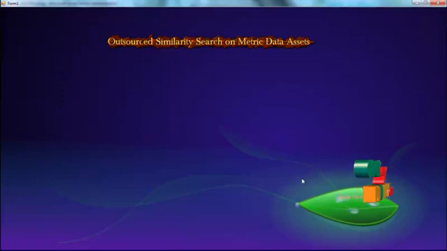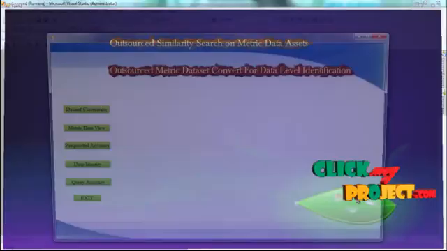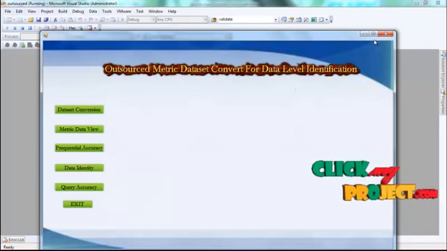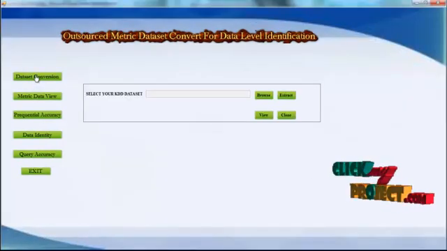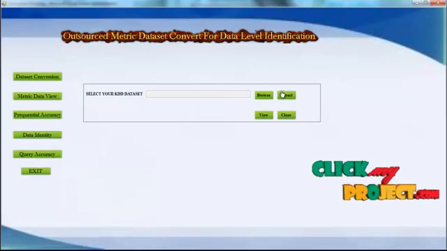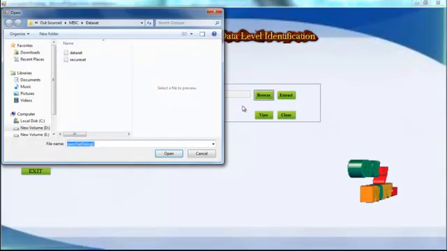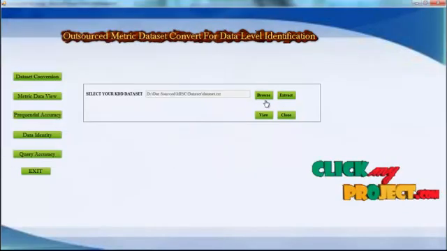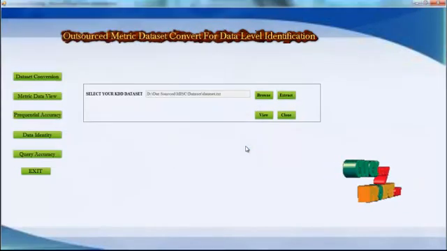This is our outsource similarity search on metric data access. We are going to enter. This is our outsourced metric data set conversion form for data level identification. First we have the data set conversion. Let's see what will happen. First we are going to browse our data set. We have a data set here, and we are going to extract it.